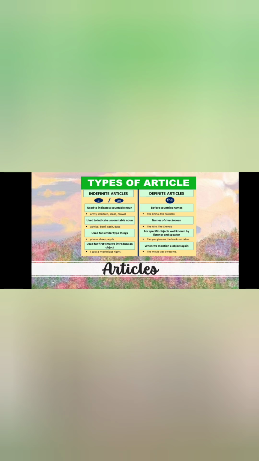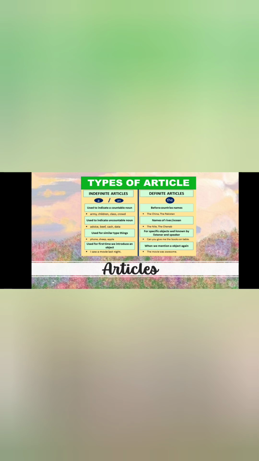But what about the indefinite articles? As you can see, the indefinite article takes two forms. First of all is the word a when it precedes a word that begins with a consonant, and also the word an when it precedes a word that begins with a vowel. We can say also that the indefinite articles indicate that a noun refers to a general idea or category of a thing rather than a specific thing.